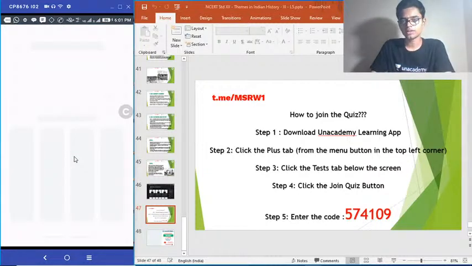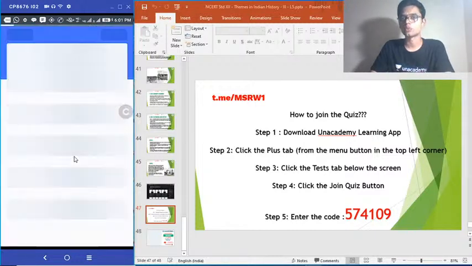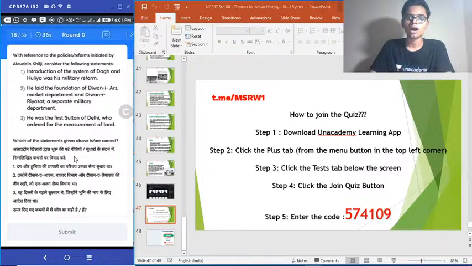Okay, so this is actually the second part of this session. Theory part is completed. NCERT History Class 12, Chapter 5 has been completed. So this is the second part where we are dealing with the Unacademy app quiz on medieval India. How to join this quiz? The instructions are given here. Please read them and join the quiz.